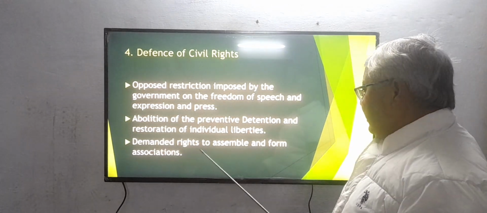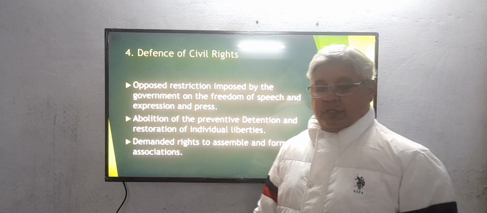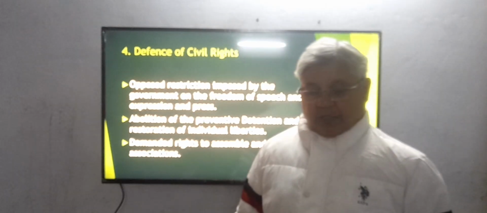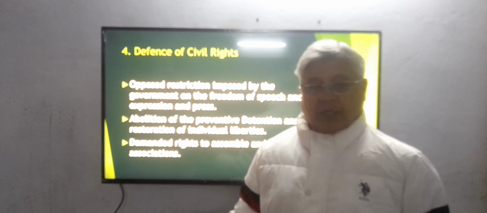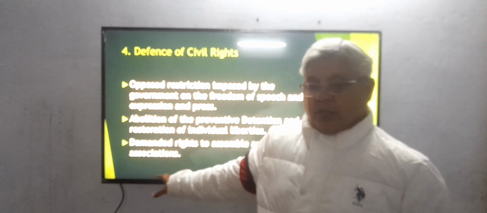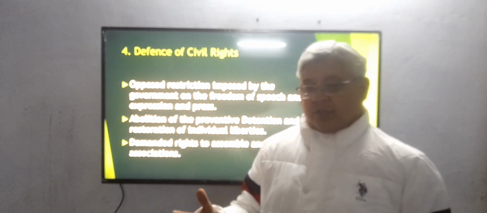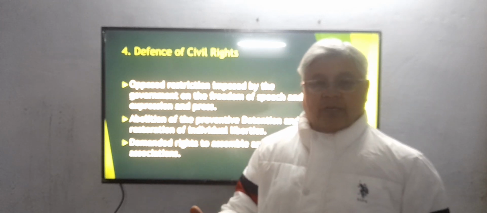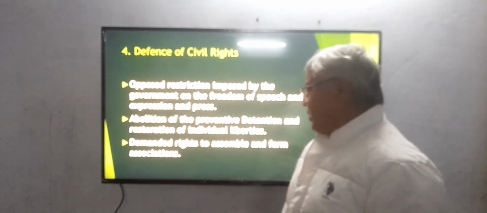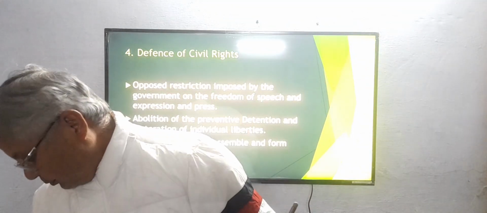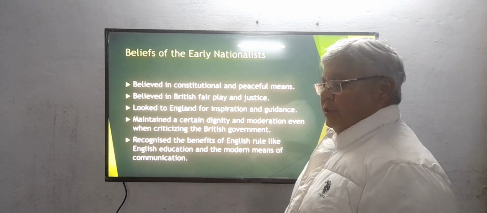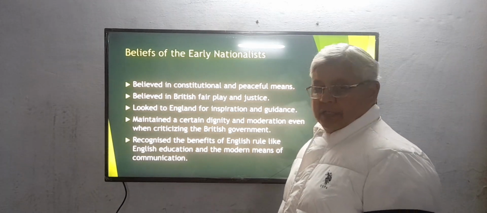Next of their demand was the right to assemble and form associations. If you wanted to assemble at any place, you would not get permission at all. They were not allowed to form their associations. So Indians demanded that different associations that could work for the betterment of Indians should be allowed to be formed. So these were some of the important demands of the early nationalists.